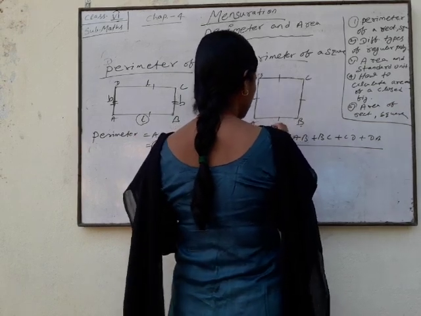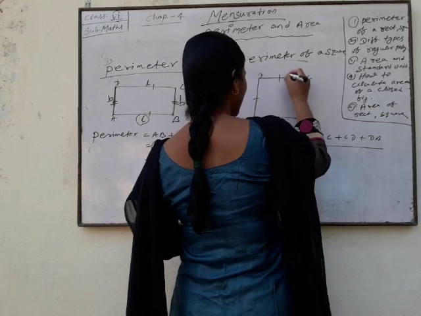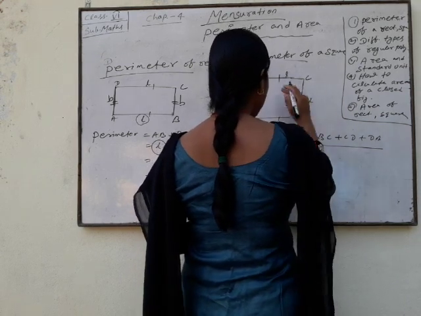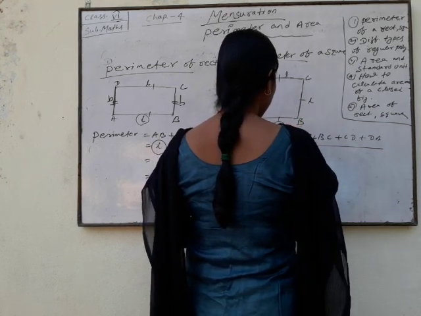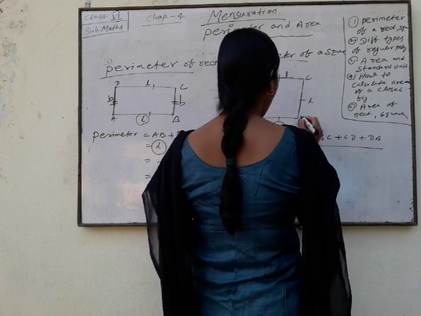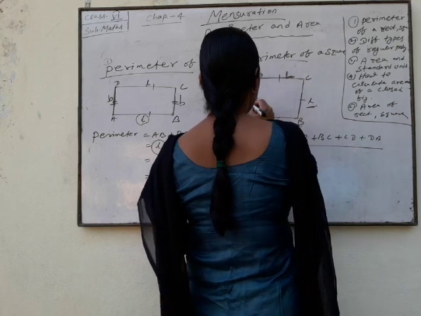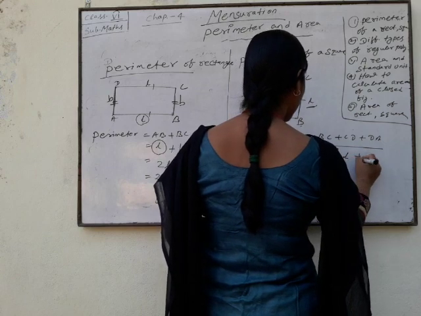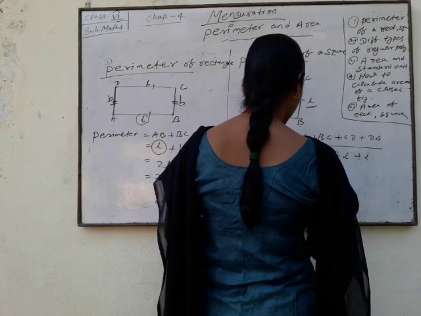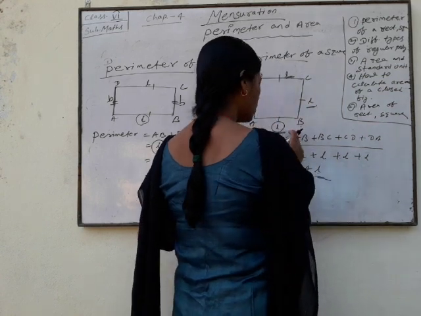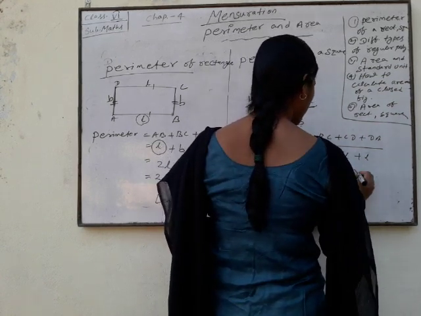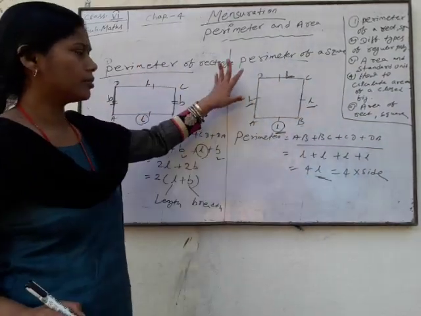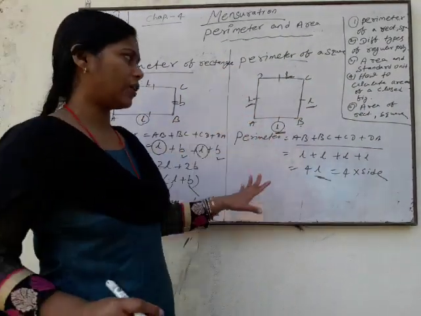All sides are equal. This is your L, length of side. So L plus L plus L plus L. This is 4L. What is L? Your length of your side. It means 4 into your side. This is your perimeter of your square.